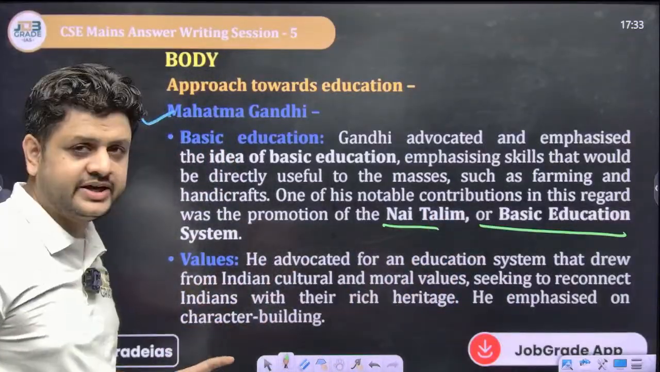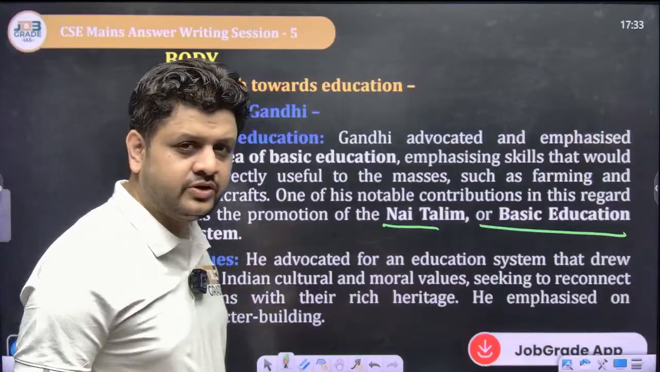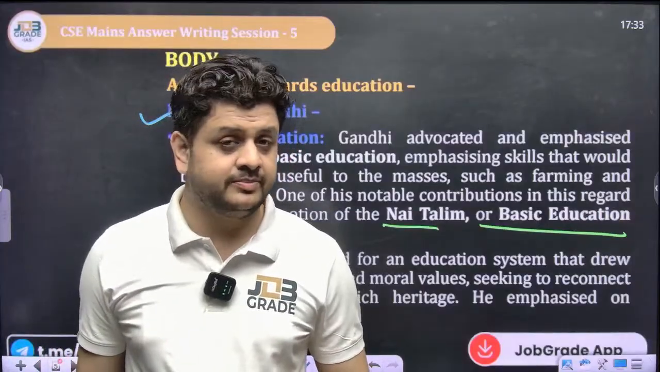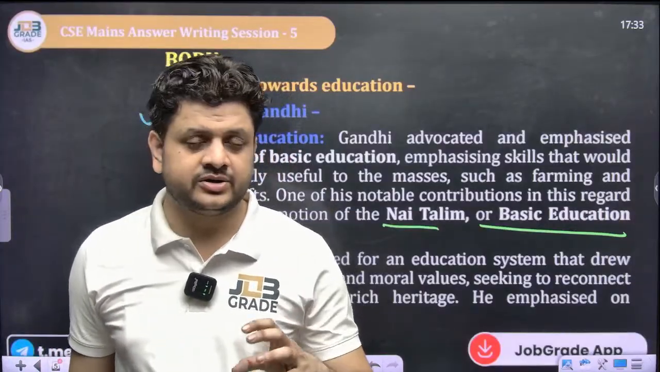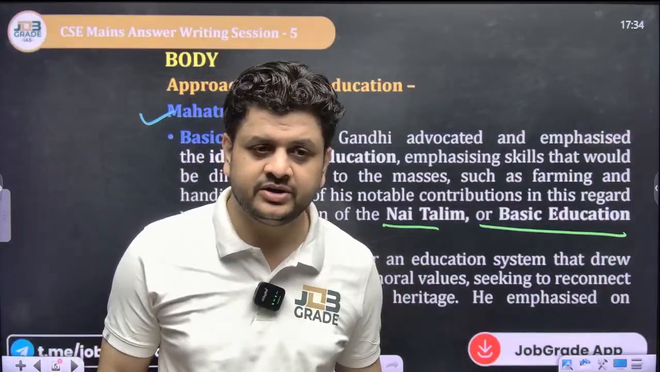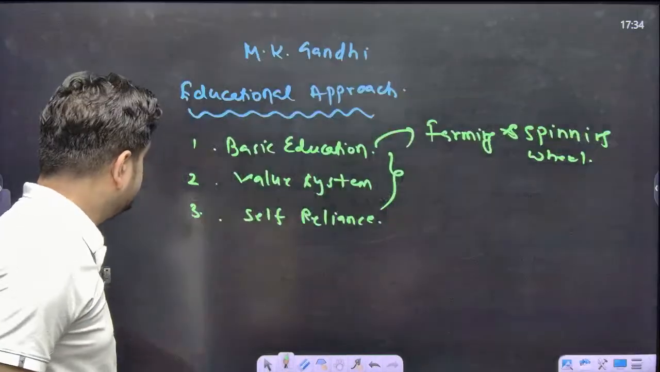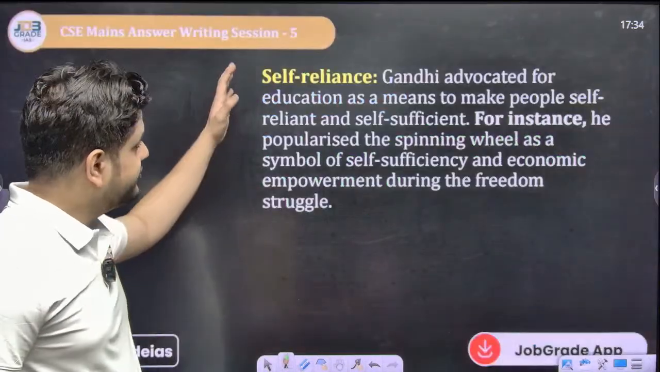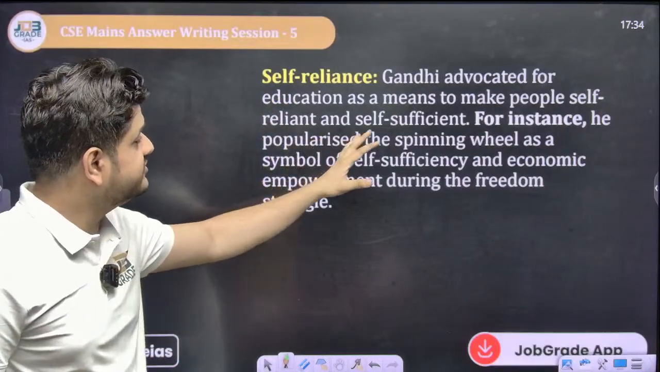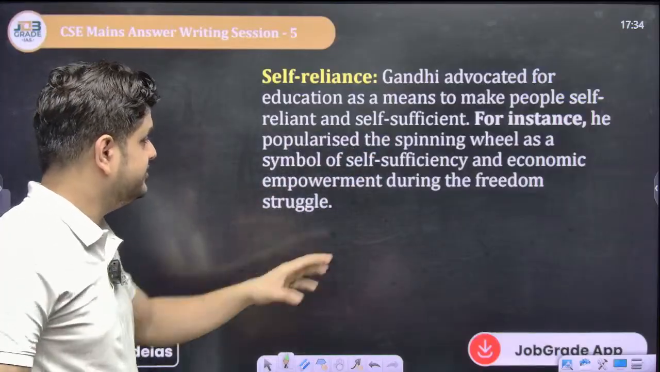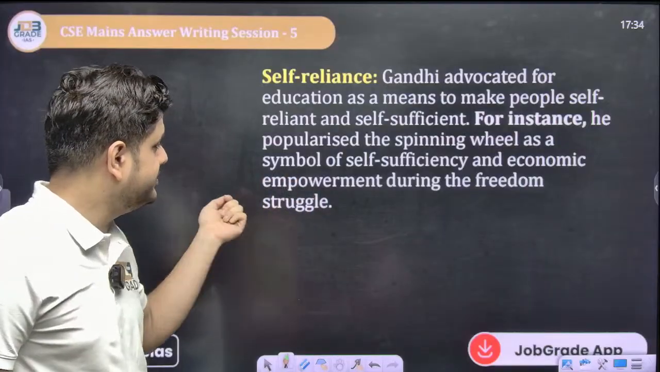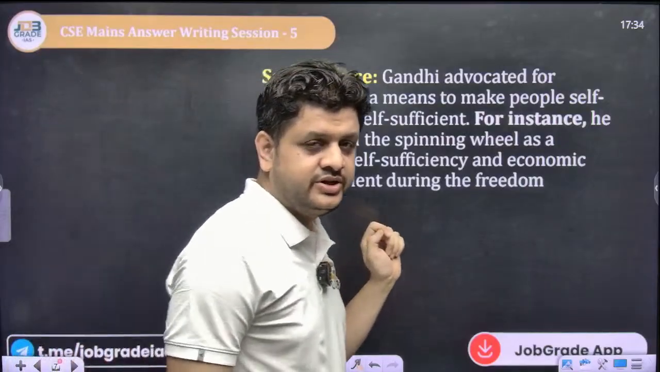So he emphasized character building. You can see the philosophy of Gandhi in his programs: ban on liquor, ban on gambling, right? He wanted to develop such character in people. Now, self-reliance. Gandhi advocated education as a means to make people self-reliant and self-sufficient. For instance, he popularized the spinning wheel, as I told you earlier, as a symbol of self-sufficiency and economic empowerment during the freedom struggle.